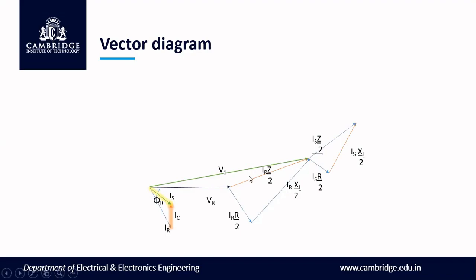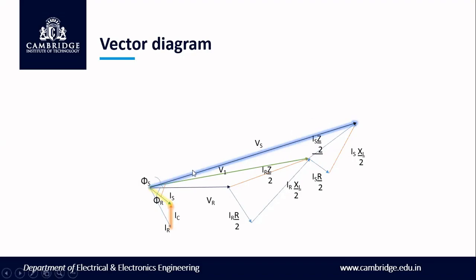Now, the combination of this V1 plus this drop will give you Vs, that is nothing but the sending end voltage. So like this, we need to analyze the vector diagram for the nominal T method. I hope I am clear with the vector diagram.